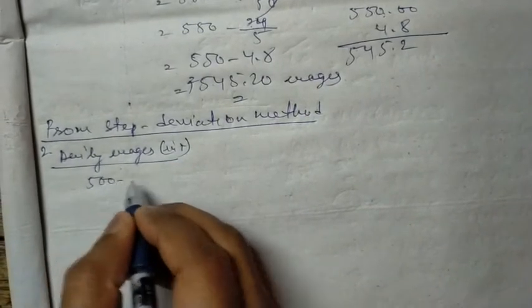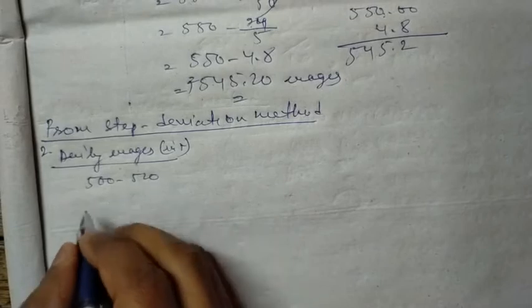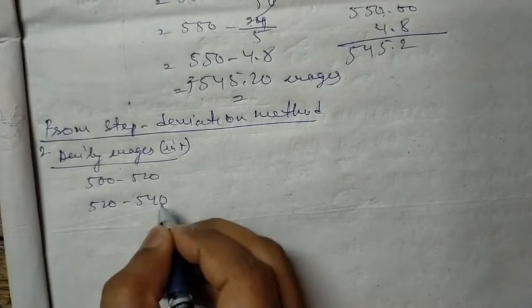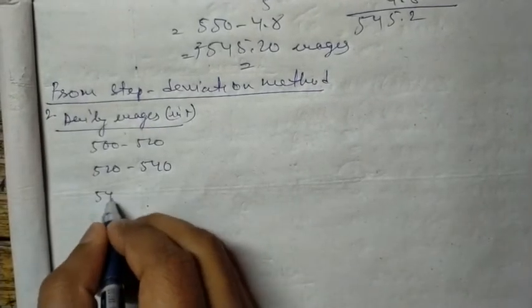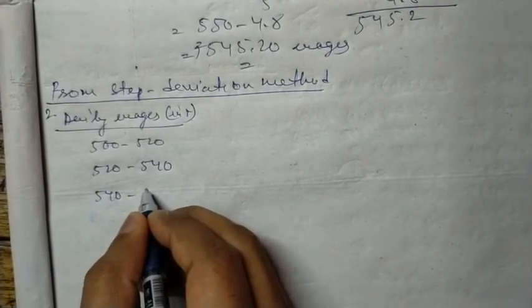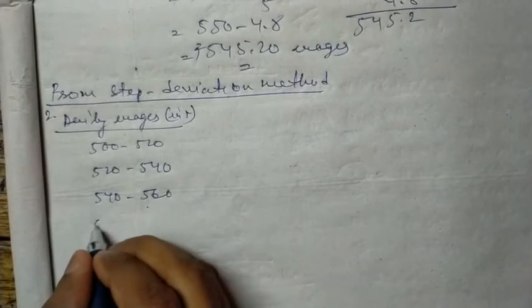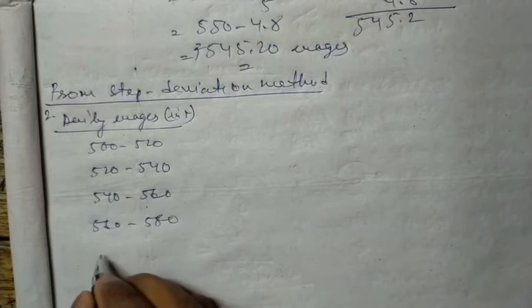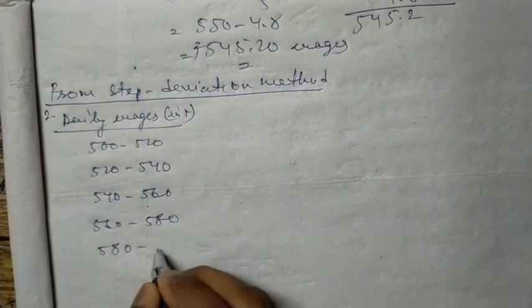500 to 520, 520 to 540, 540 to 560, 560 to 580, 580 to 600.